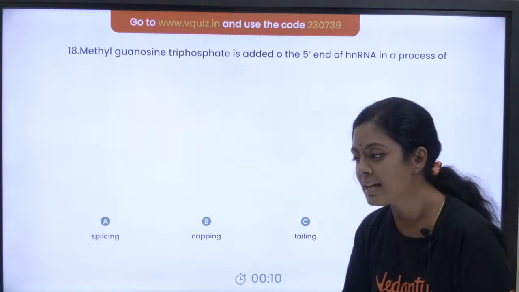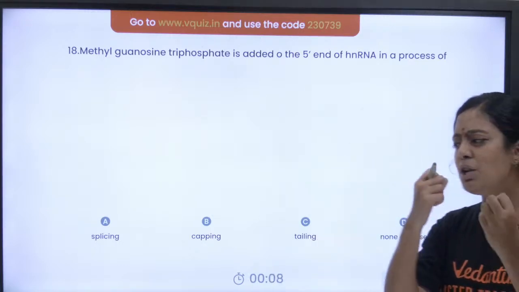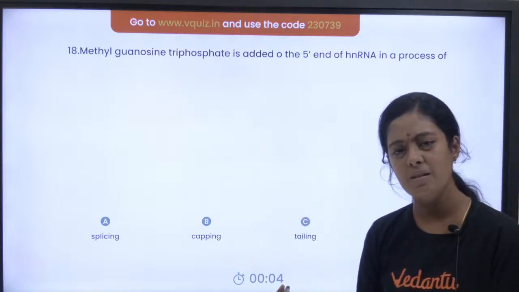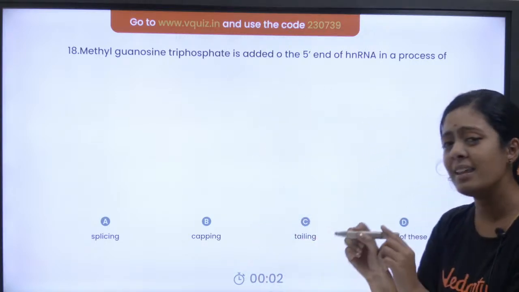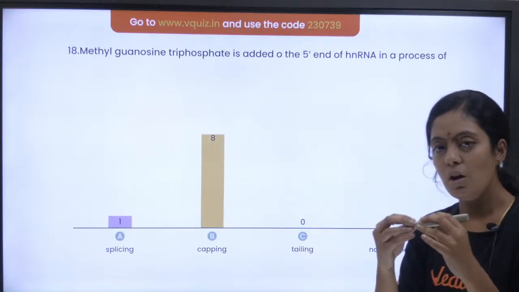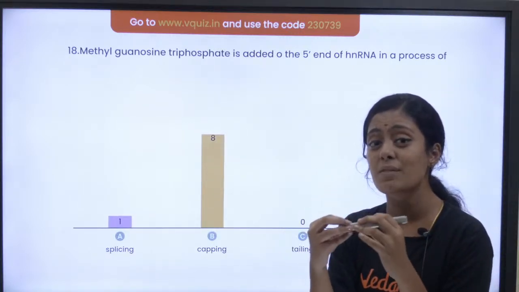Okay, clear pasangla? Now I'll tell you one extra thing. What is the function of this? Why is this cap added? Can anyone tell me why this cap is added? This is something extra, but you can know it. They can ask, okay, why is this cap added, or what is the function of the cap?